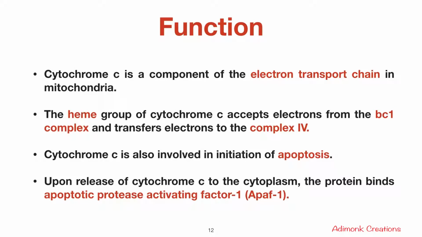So, let's see the function of cytochrome C. Cytochrome C is a component of the electron transport chain in mitochondria, and the heme group of cytochrome C accepts electrons from the bc1 complex and transports electrons to complex 4. Cytochrome C is also involved in the initiation of apoptosis. Upon release of cytochrome C to the cytoplasm, the protein binds apoptotic protease activating factor 1, that is APAF1.